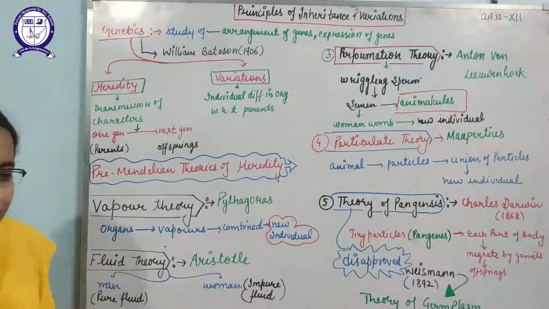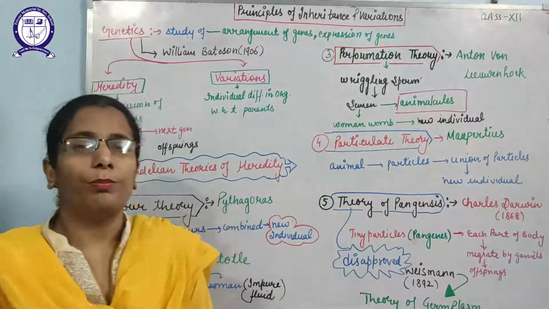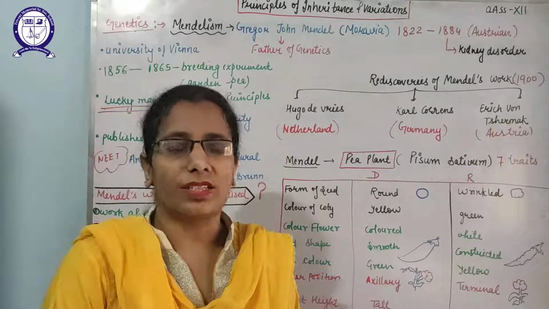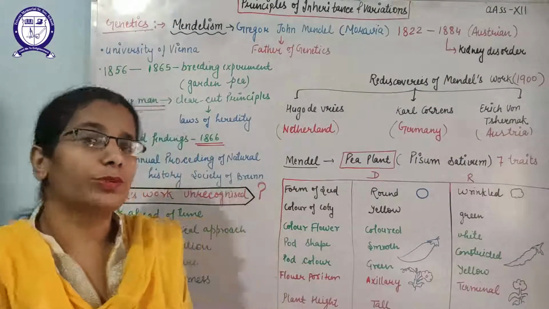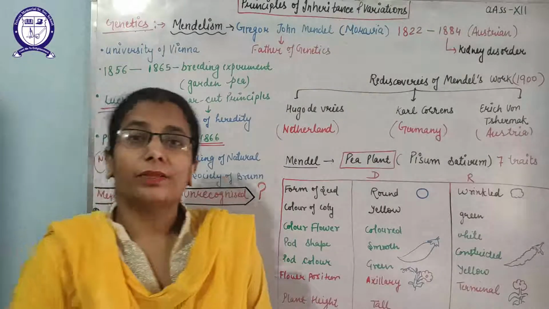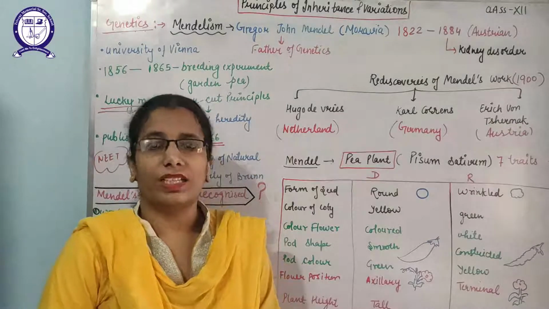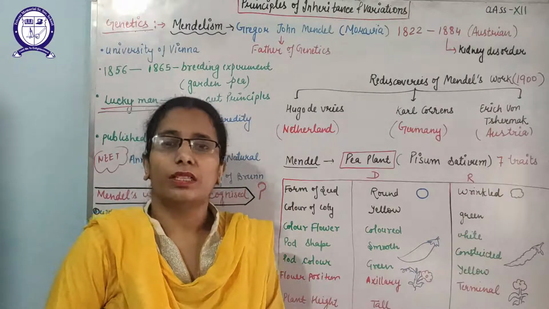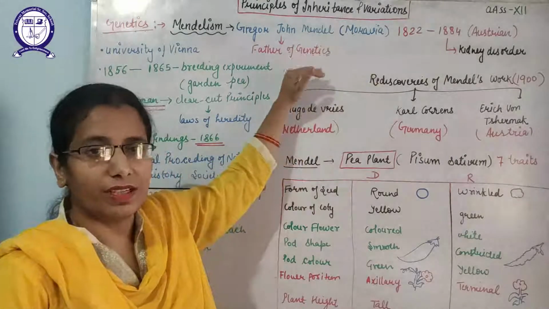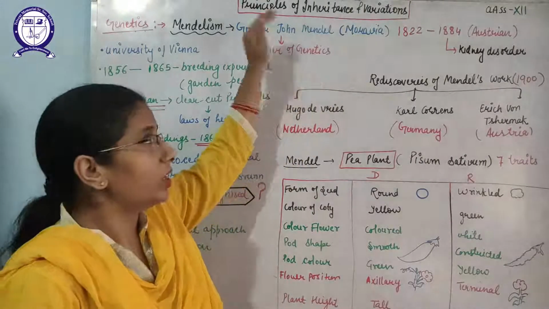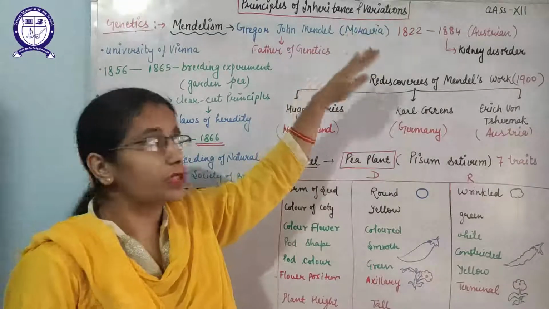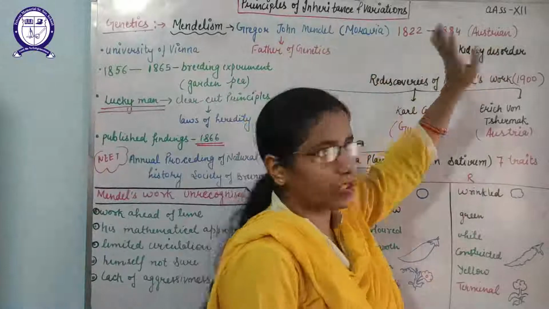After that, Mendel came and gave the concept of Mendelism. Now, after discussing the pre-Mendelian theories, we are going to discuss Mendelism. Mendel gave the concept of inheritance. His name is Gregor Johann Mendel, who is considered the father of genetics. He was born in Moravia in 1822, which was in Austria.